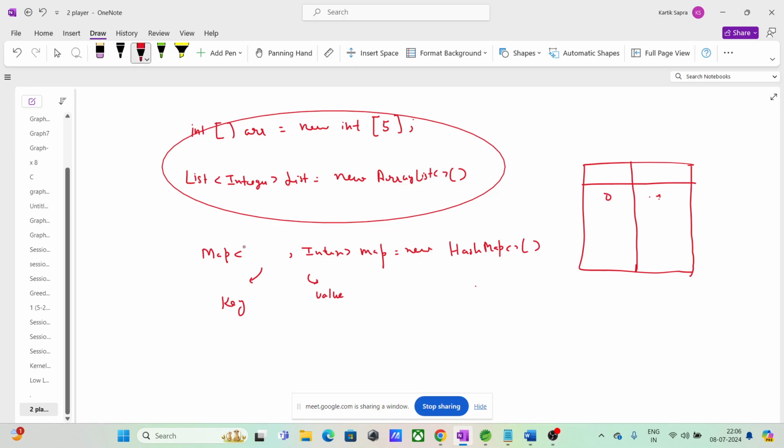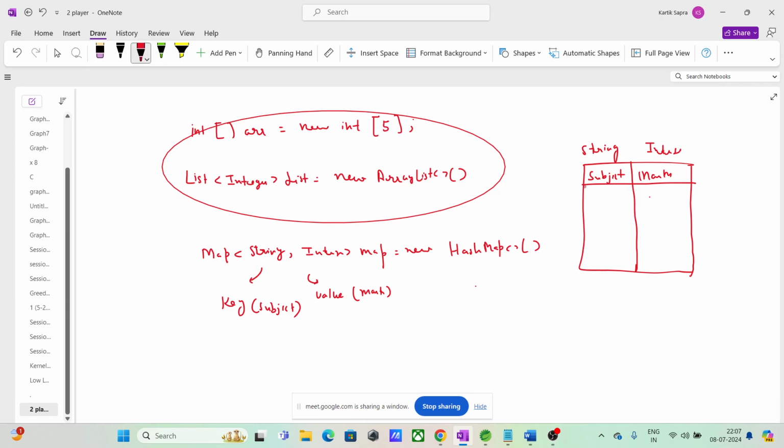Report card, right? So subject is your key, that is unique. Marks is your value, that is integer, right? So it is subject and marks. Okay? So what is the type of your key? String type. What is the type of marks? Integer type.